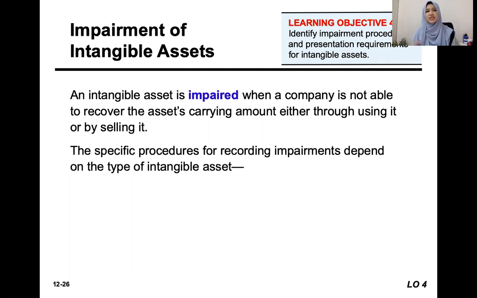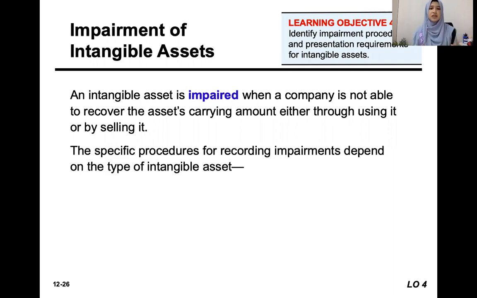So the same thing applies to intangible assets. An asset is considered impaired when we cannot recover the original value of this asset. Let's say we purchase this handphone for 5 million rupiah, and later on, after 1 year, its value is no longer 5 million.